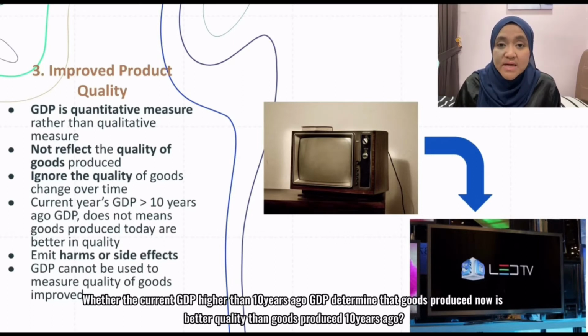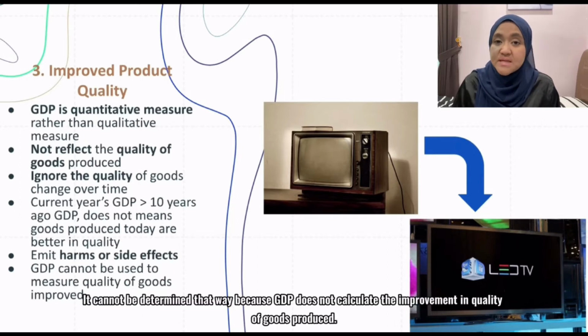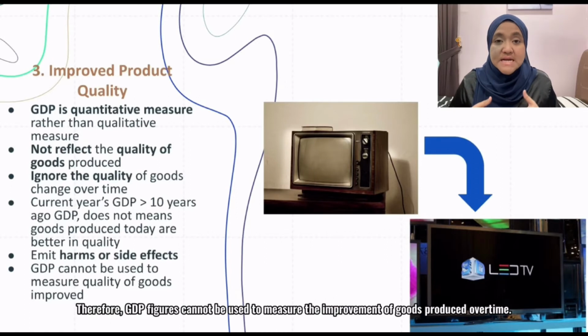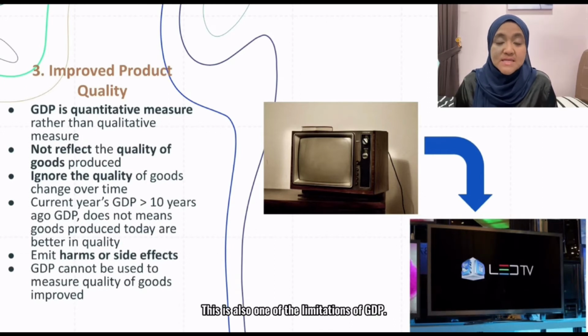Does the current GDP being higher than the GDP 10 years ago determine that the goods produced now are of better quality than goods produced 10 years ago? Of course not. It cannot be determined that way because GDP does not calculate the improvement in quality of goods produced. Therefore, GDP figures cannot be used to measure the improvement of goods produced over time. This is also one of the limitations of GDP.